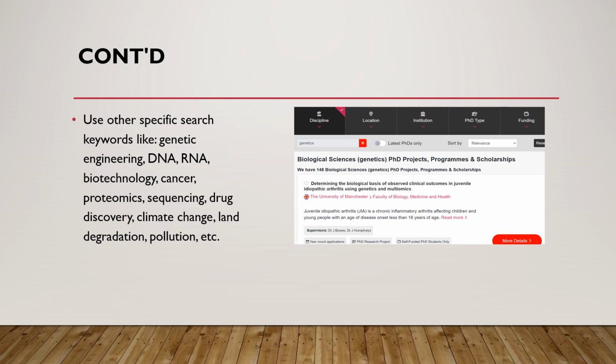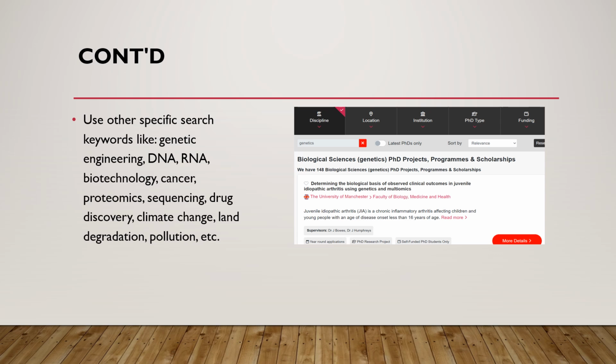But you can also use your own field if you want. For example, you can use climate change. Depending on your field, you can use land degradation. You can also use pollution. It depends on your field of study. And when you use these key terms, you will be narrowing your research, and you find the projects which are related to the keyword that you used.